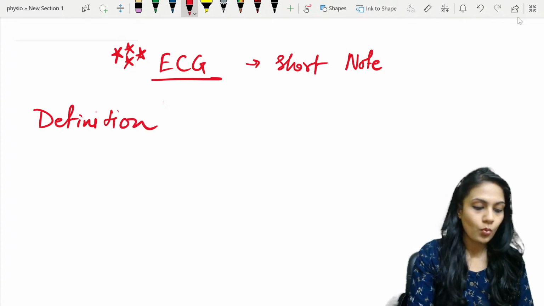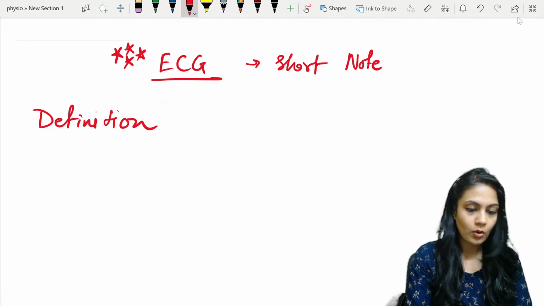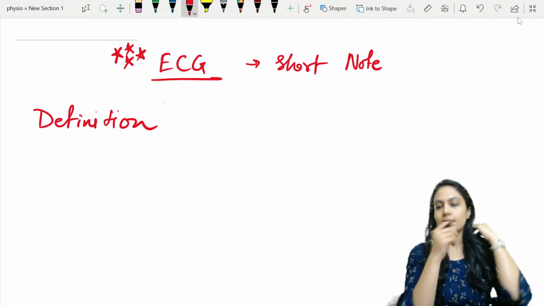Right? So what is the ECG? ECG is nothing but the electrical activity of the heart that we are recording on a graphical representation. That is nothing but ECG.